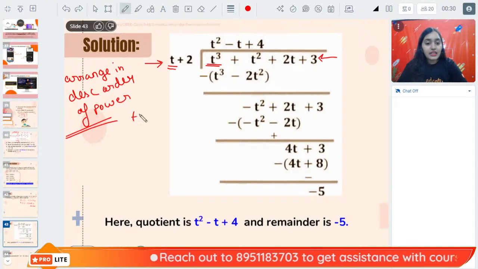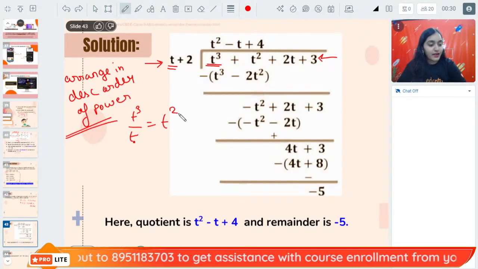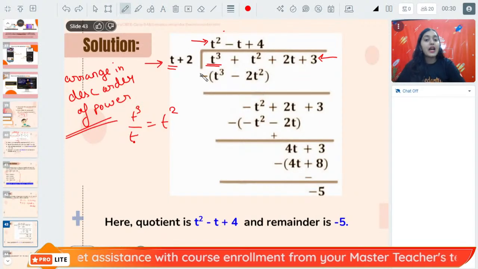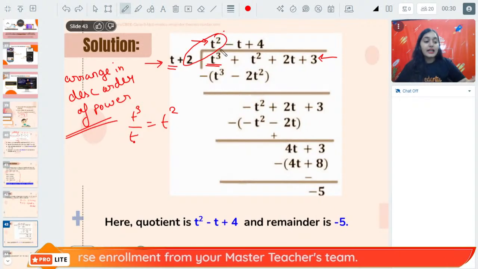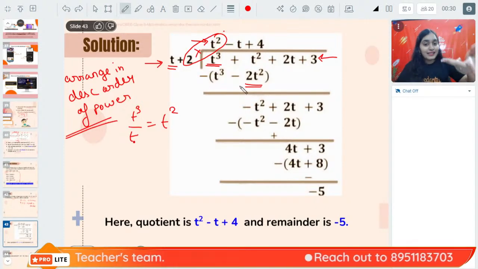So what is t cube divided by t? T cube divided by t is t square. Put it in the quotient. T square. Okay. After that, multiply this quotient with the other term. What are you getting? 2 into t square. Put it over here.